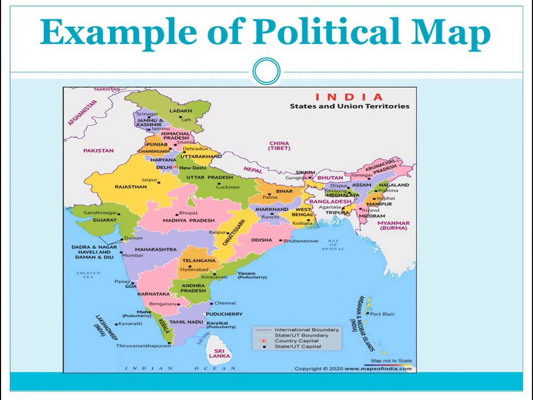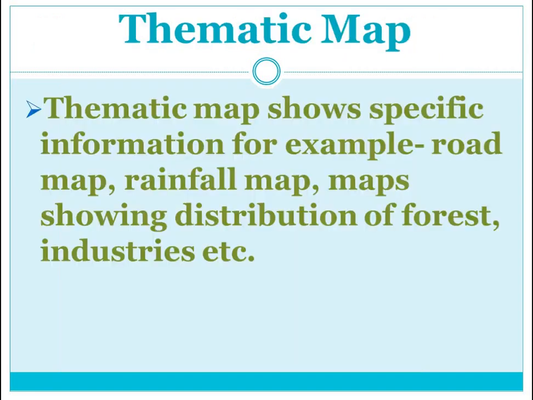So is the example of the political map clear? Let's move further to the next type of map. This is the thematic map. A thematic map shows special or specific information about something.